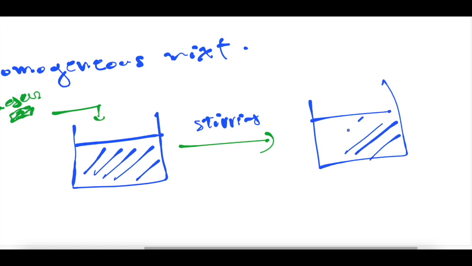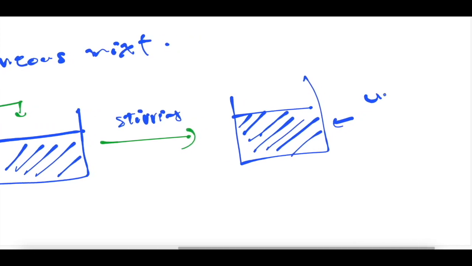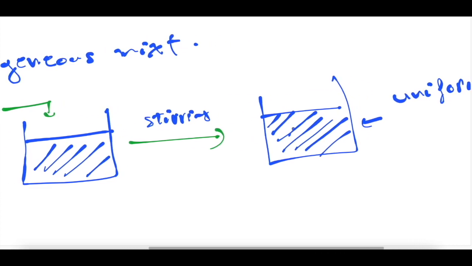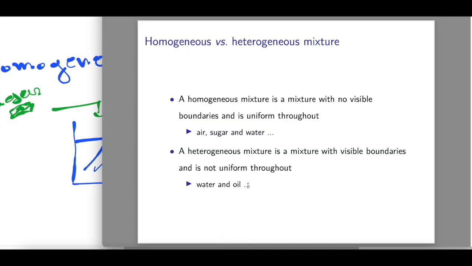We always have the same appearance of the liquid. So here we have a liquid that is uniform with no visible boundaries. This is an example of a homogeneous mixture.